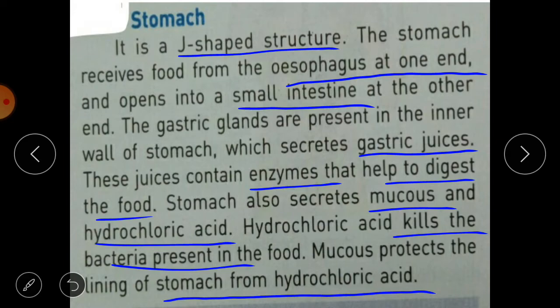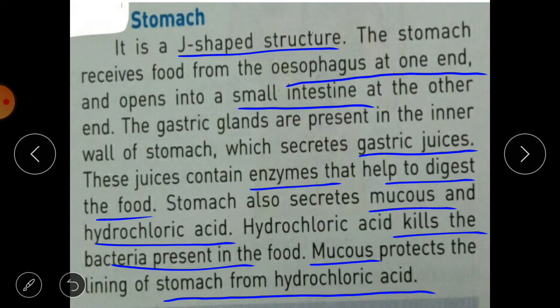So when there is extra secretion of this acid in our stomach, then we say that we are feeling acidity, and sometimes there is some irritation in our throat also because of this acid. So this acid is controlled by this mucus. So this is about the stomach.